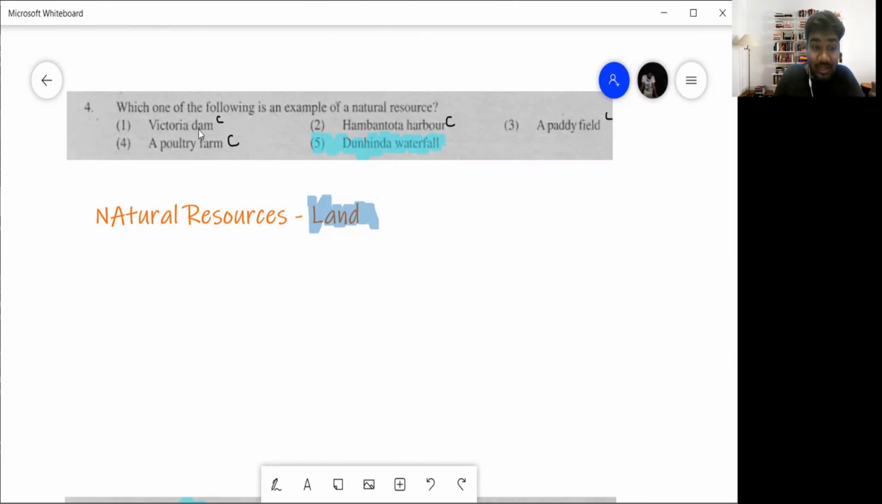No, those are things that people made. Now, if you look at Victoria Dam, you think a dam just comes from nature? No, a dam is built by people. So that is not natural, that is capital, a man-made resource. Then Hambantota Harbour, do you think it just came? No, people built it. Capital. A paddy field also must look very natural, with scenery and so on. But whatever said and done, a paddy field was also built by a person. He grew the paddy there, right? That is also capital.